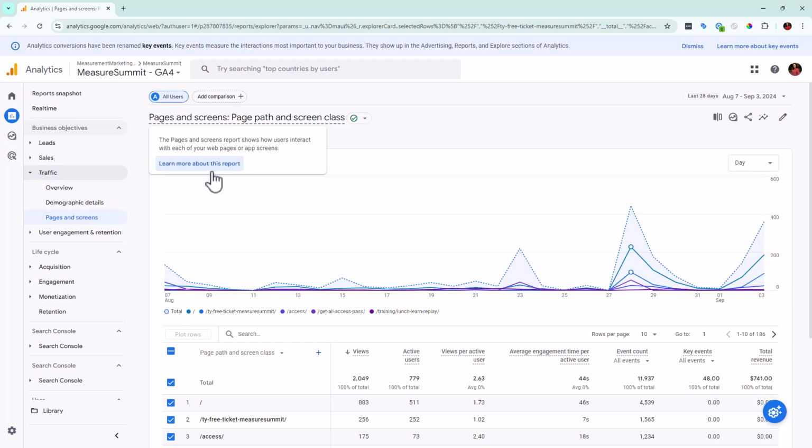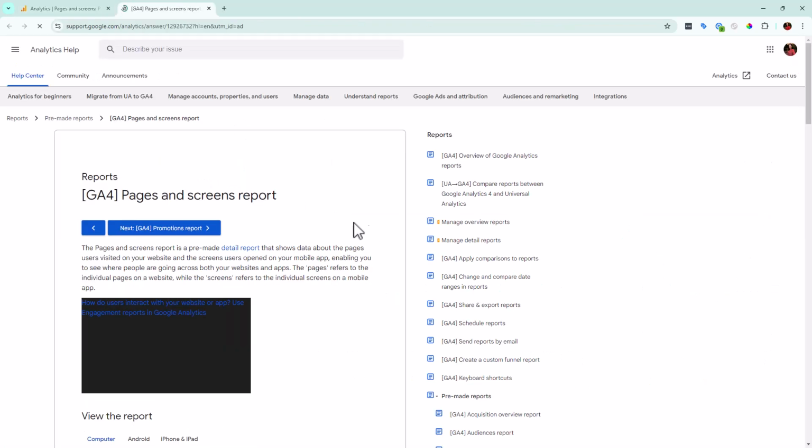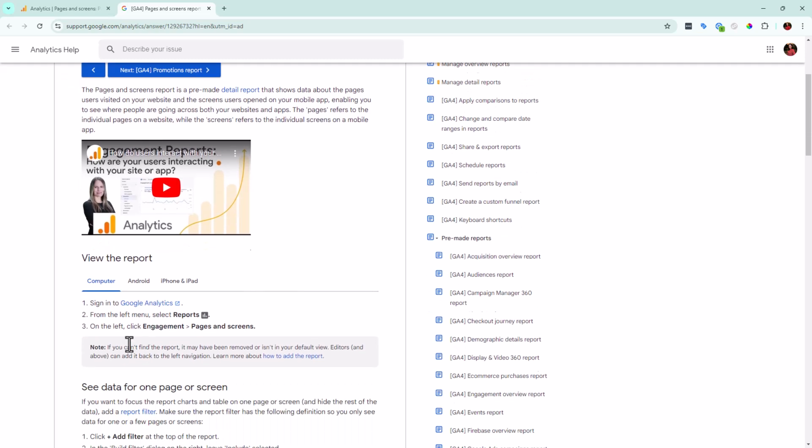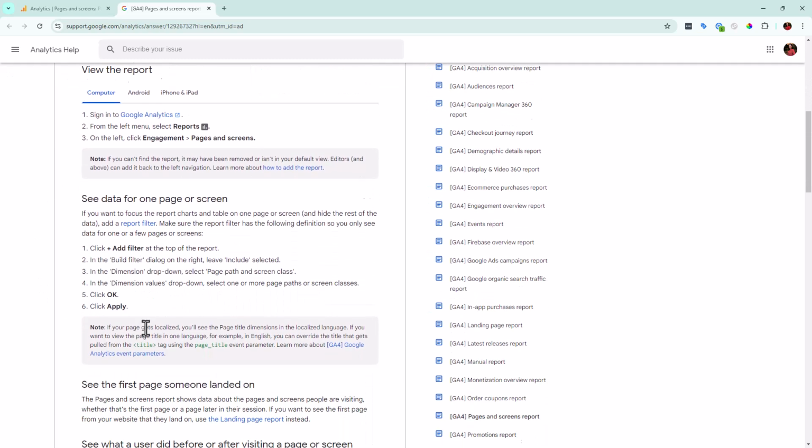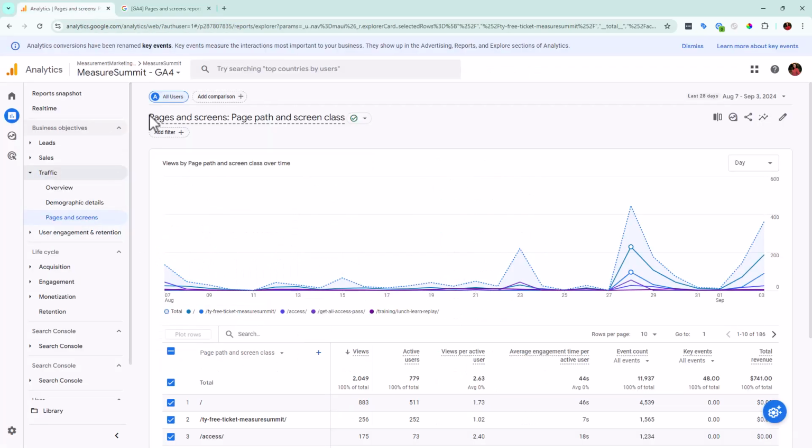If the report's not going to give you that information to answer the question, you can't take action. So you can always go ahead and click on learn more about the reports, and hopefully Krista can help you see if this is the right report for you. So that is another nifty little thing.